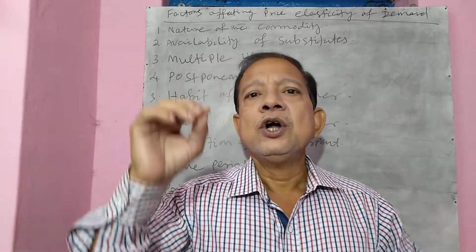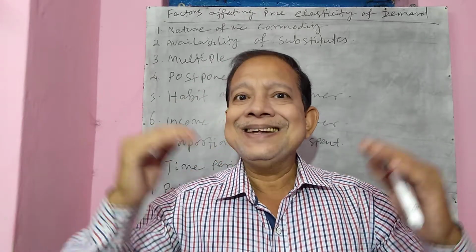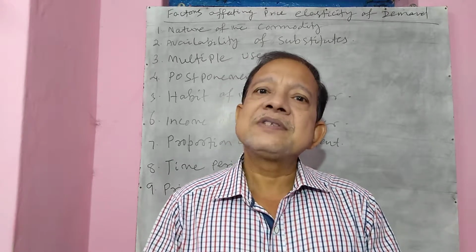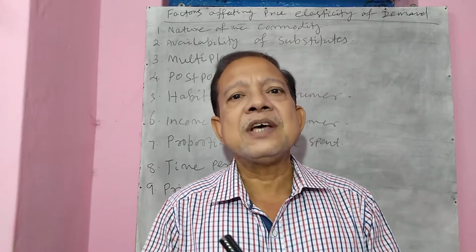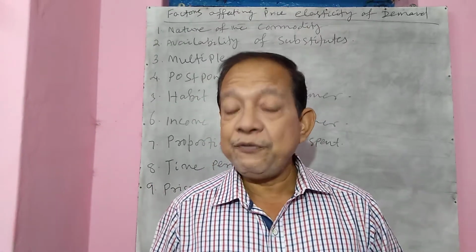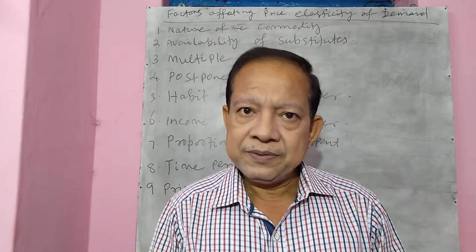Let's talk of two types of goods. One is necessary goods, the other is luxurious goods. In case of necessary goods, price elasticity of demand is very less, because necessary goods are very essential for our life. So whether the price rises or falls, we cannot change our demand.